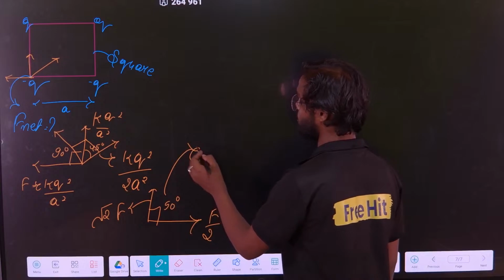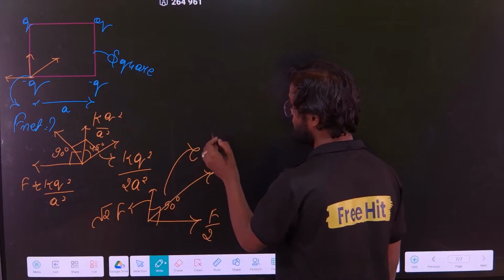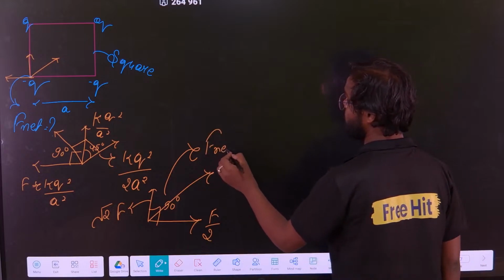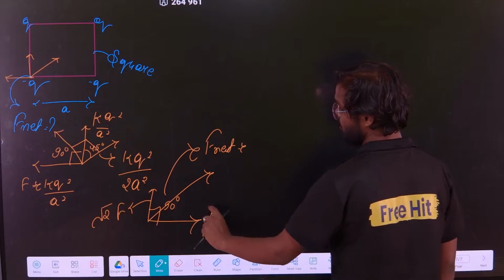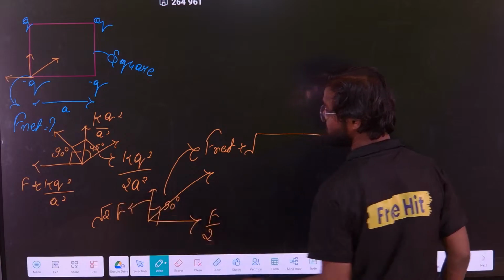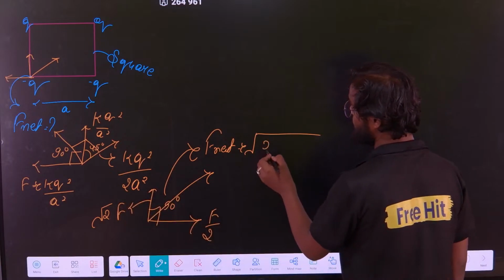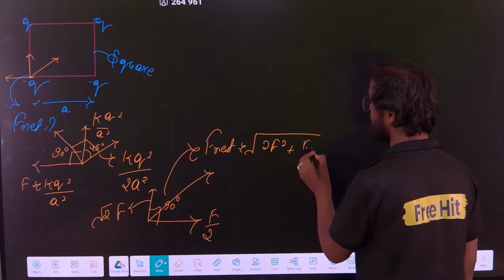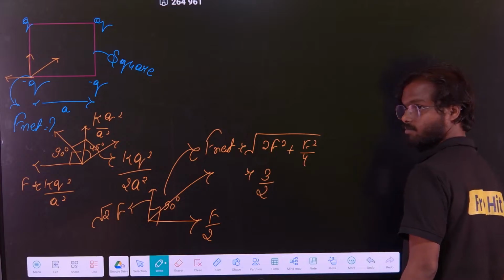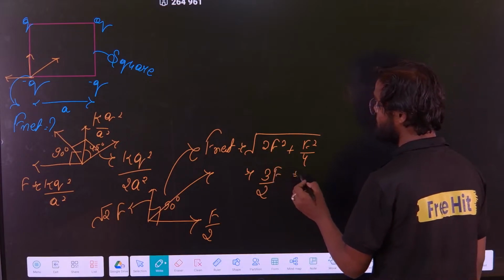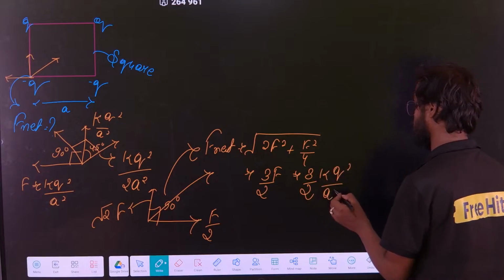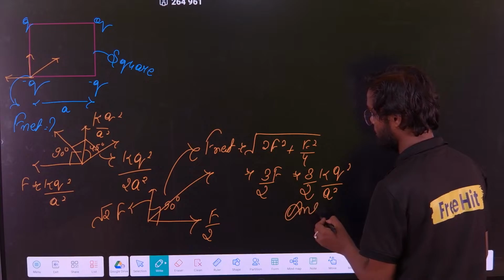Now how to find the magnitude? The resultant will be like this. And how to find the F net? F net will be how much? It is under root of this square plus this square, correct? So this square will be 2f square plus f square by 4. So 3 by 2 f, or you can say 3 by 2 k square by a square. This is my answer. Clear?